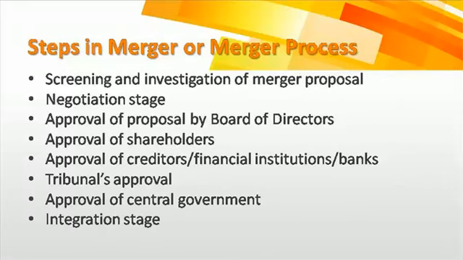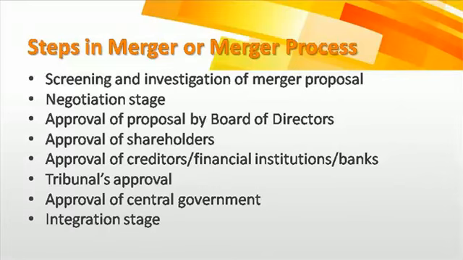Then next is approval of creditors and financial institutions. Approvals from the constituents of the scheme of merger and acquisition are required as per the respective agreement with each of them, considering their interests in drawing up the scheme of merger.